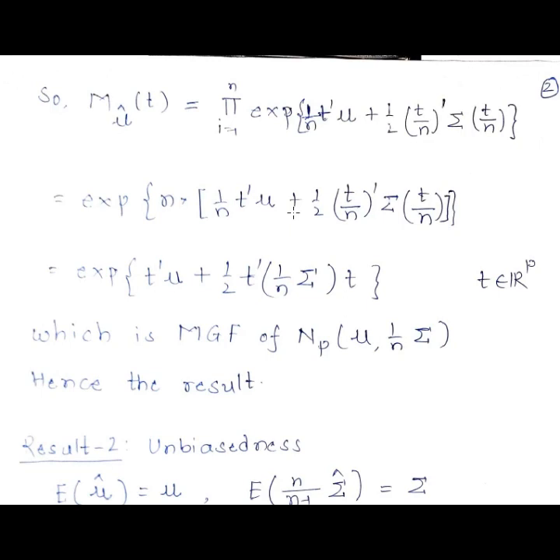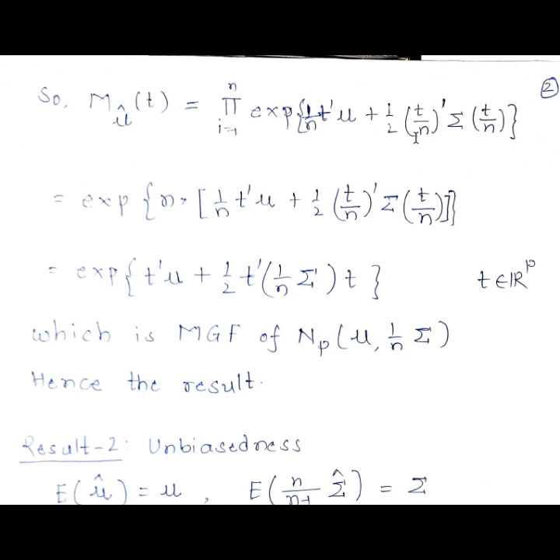Now the MGF of mu hat at t then becomes the product of e raised to 1 by n t prime mu plus half times t by n prime sigma t by n. Now how do we get this? Notice that the earlier term is just the moment generating function of xi computed at the vector 1 by n t. So now if x follows a p-variate normal distribution with mean vector mu and variance covariance matrix sigma, then the moment generating function of x is e raised to t prime mu plus half t prime sigma t.